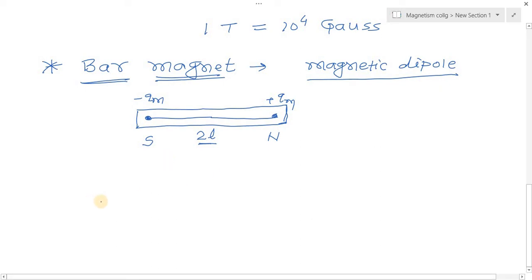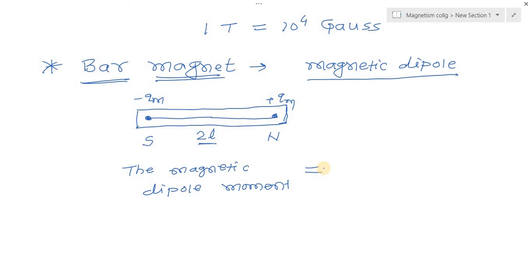Now, from this we can define the next quantity, the magnetic dipole moment. Let's see what the magnetic dipole moment is. The magnetic dipole moment is the product of pole strength and the length between the two poles.